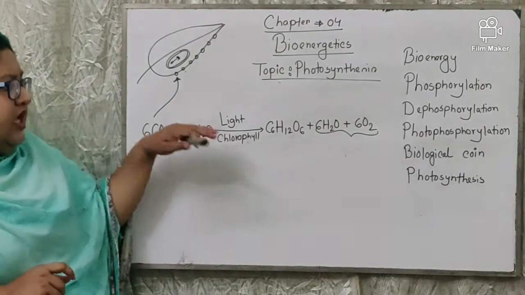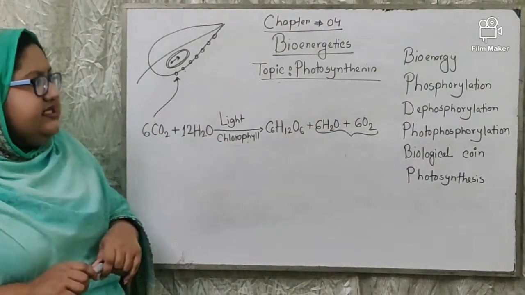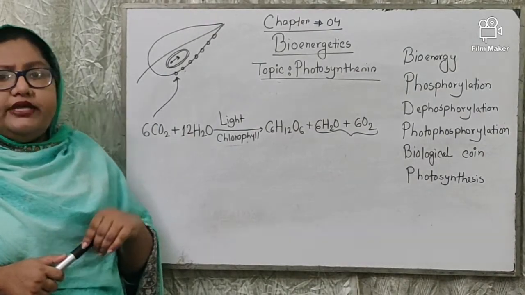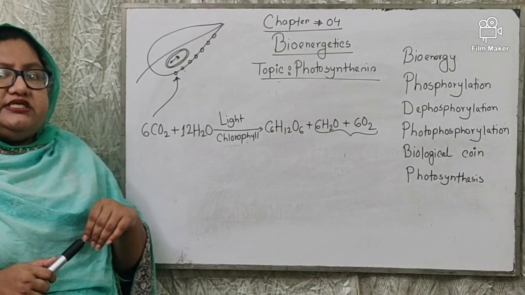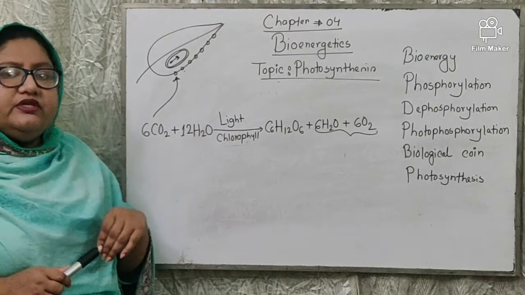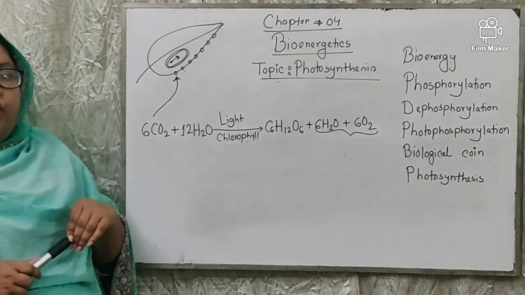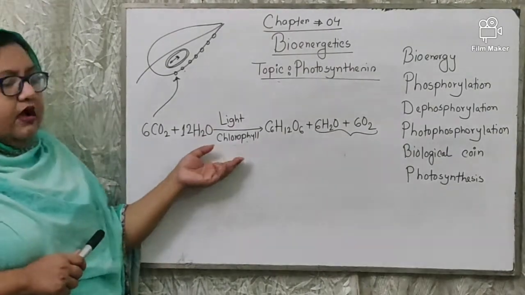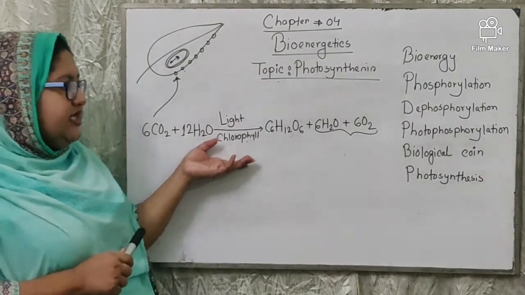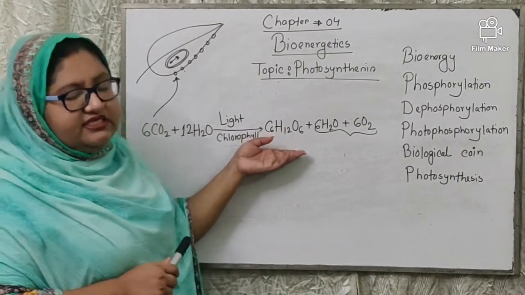Okay? This photosynthesis is a biochemical process. Why? Because the chemical reaction is taking place in the body of the living organism. That's why we can say it is a biochemical process. Through this process, carbohydrate is mainly synthesized.